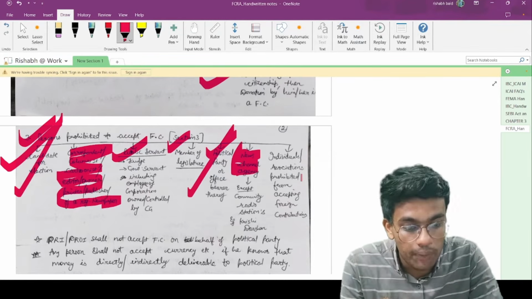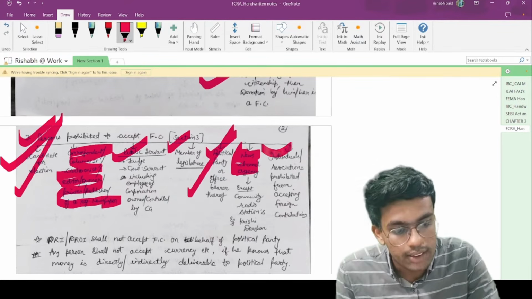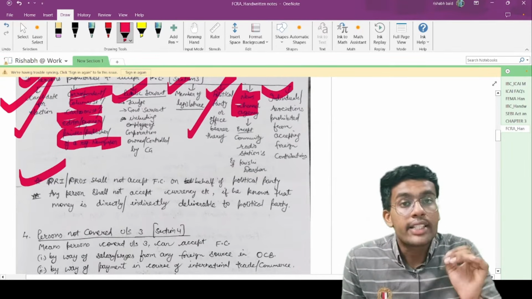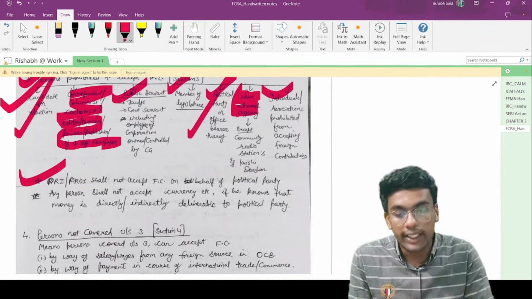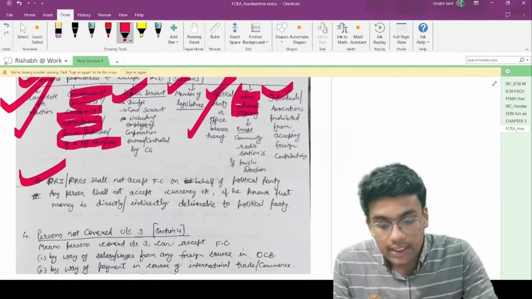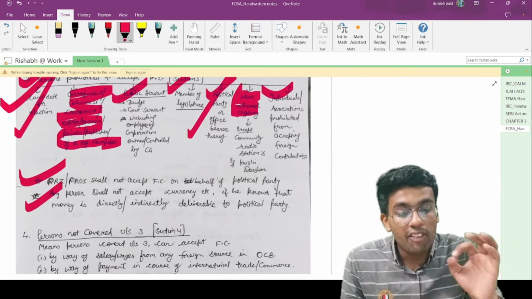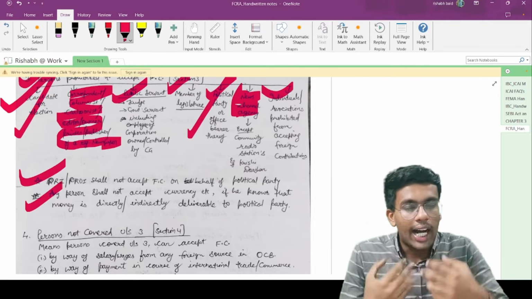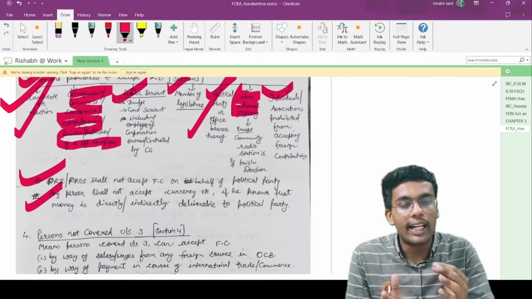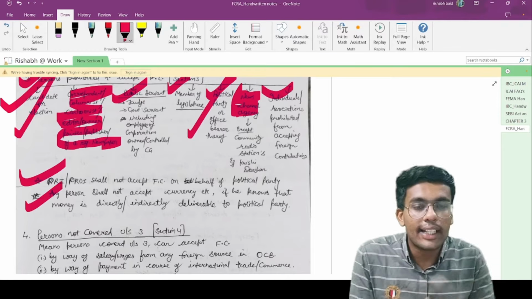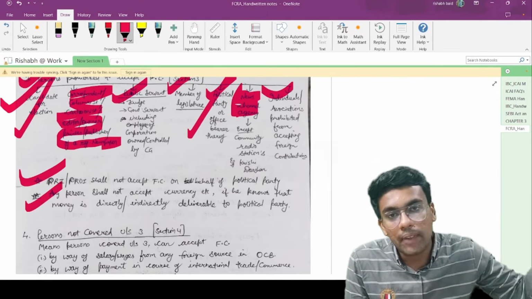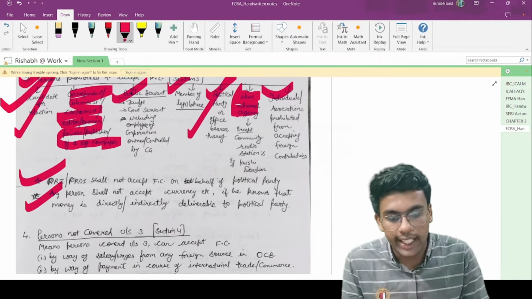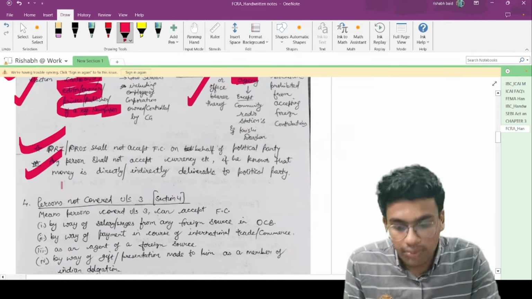Individuals and associations are prohibited from accepting foreign contribution. This is the last point. A person resident in India or a person resident outside India shall not accept foreign contribution on behalf of a political party. Any person shall not accept currency, etc., if he knows that the money is directly or indirectly deliverable to the political party. Say I am Rishabh, I am receiving any kind of money, and I know that this money is directly or indirectly going to be deposited with a political party. Then in such a case, I should not be accepting that kind of donations or monies.